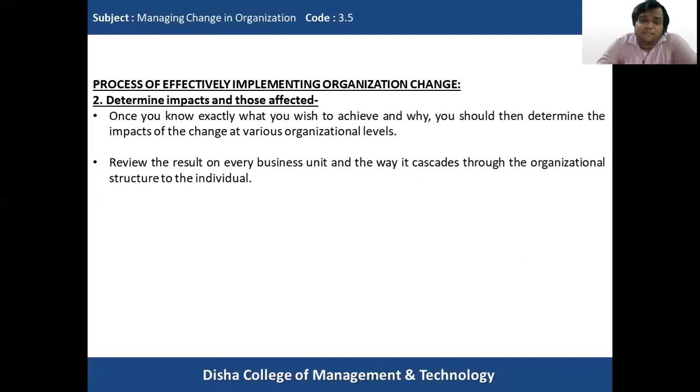When we understand how it impacts the individual, the department, and the complete organization structure, we'll be able to understand the change better and implement the change better.